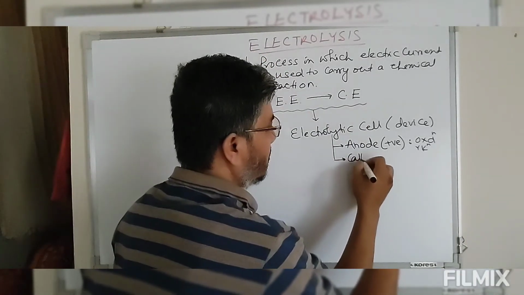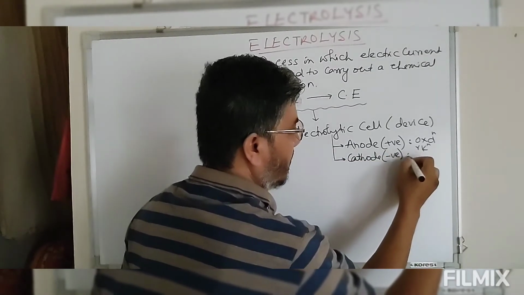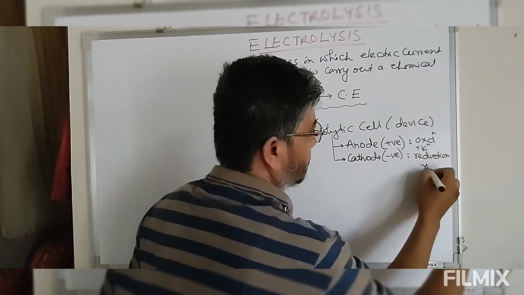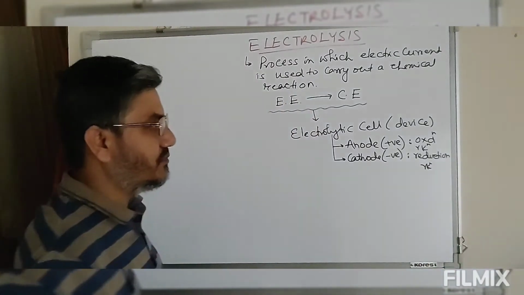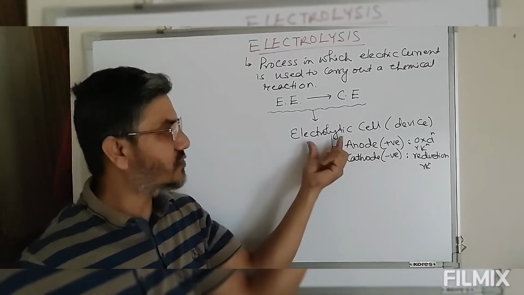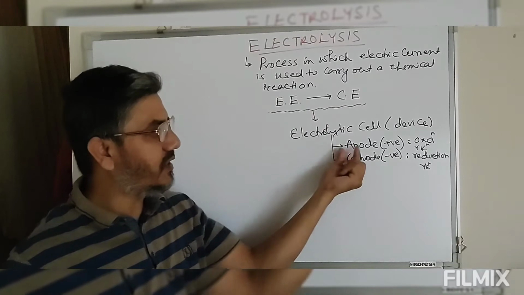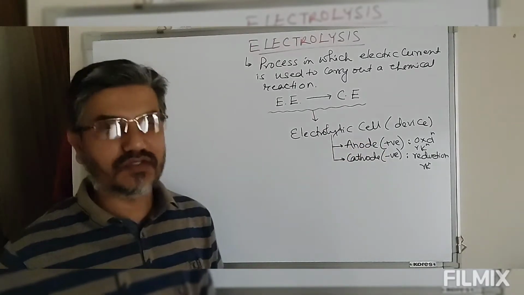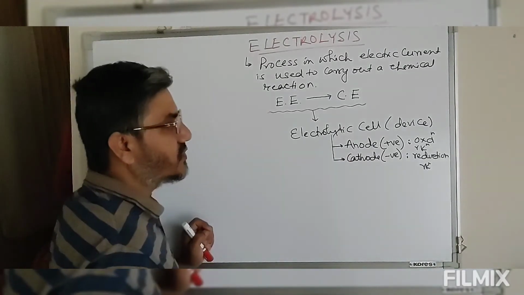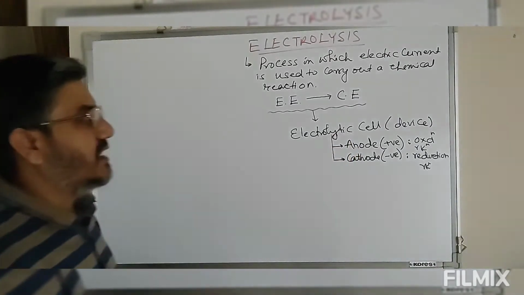And the cathode here is the negative terminal, and here the reduction reaction takes place. So the reaction remains the same, but only the convention of the electrodes changes. Anode is positive and cathode is negative in an electrolytic cell, and in a galvanic cell, the anode was negative and the cathode was positive. This is the sign convention of electrodes in an electrolytic cell.